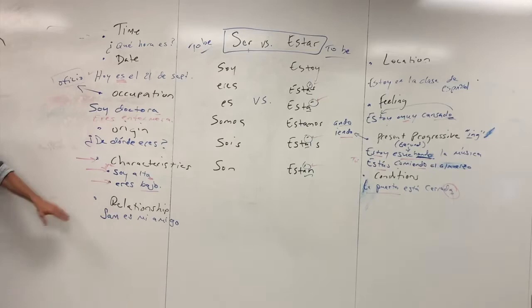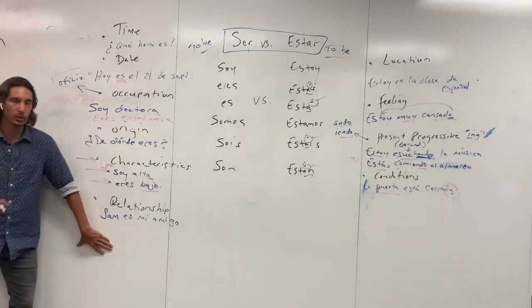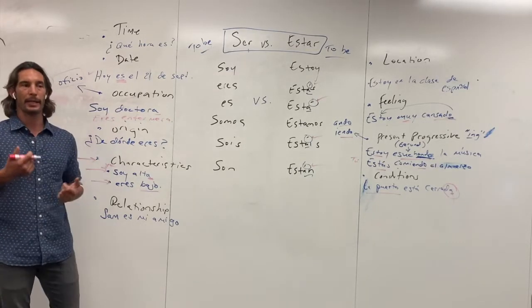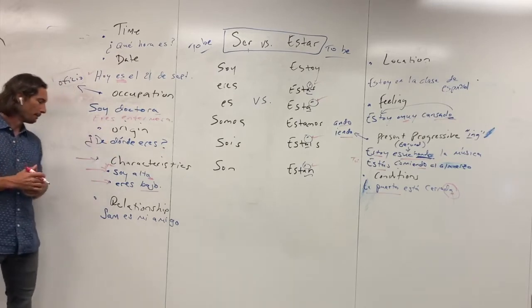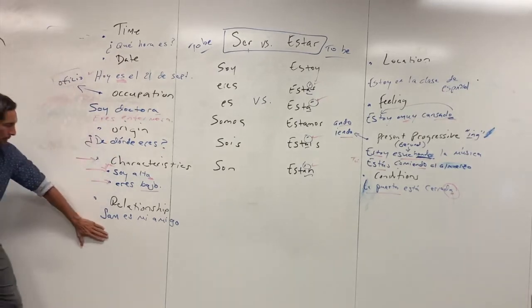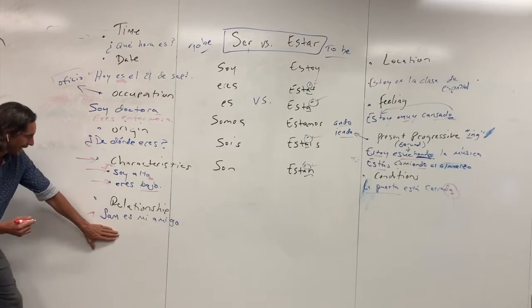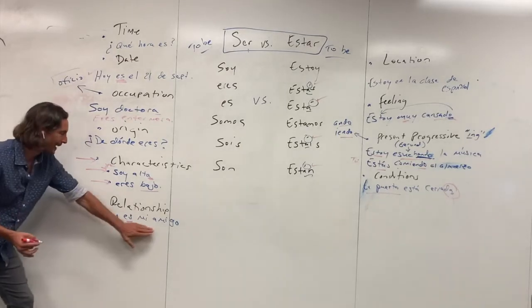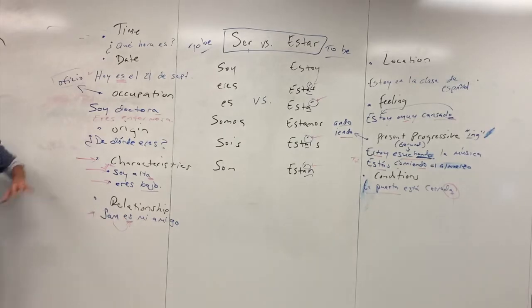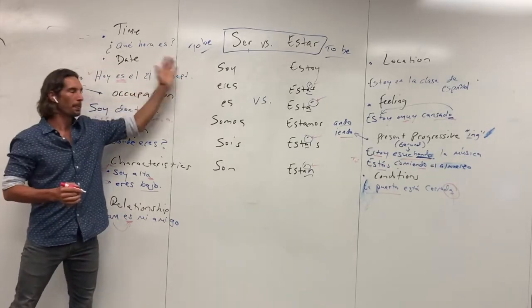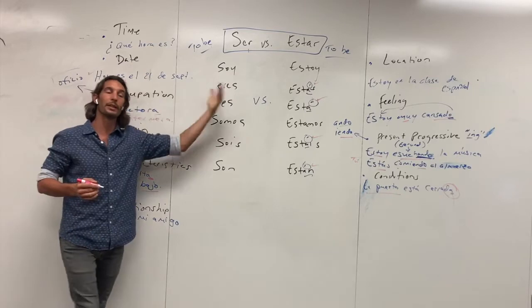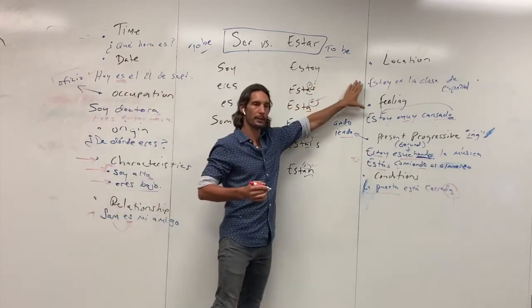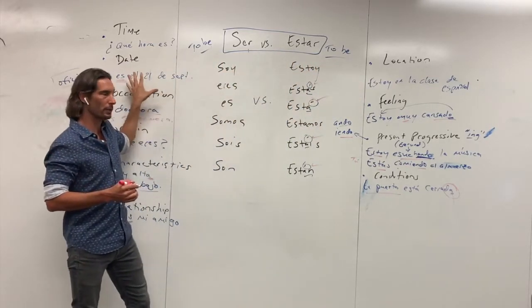And then lastly, relationship. This is just talking about, it can be family, it can be friends, really any type of relationship. But we have an example here. Sam es, right? Sam is, because it's singular, mi amigo, right? So in conclusion, these are the main reasons we would differentiate between the use of estar and the use of ser.